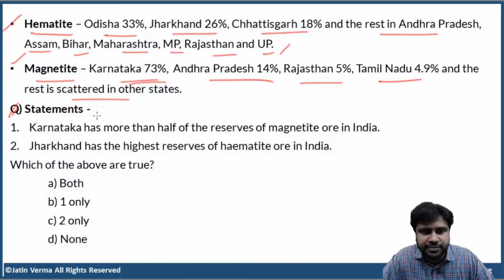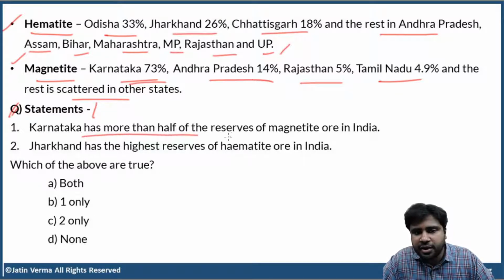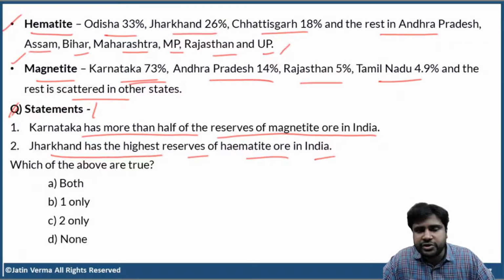Now, answer this previous year question. Statement 1, Karnataka has more than half of the reserves of magnetite ore in India. Statement 2, Jharkhand has the highest reserves of hematite ore in India. Which is the correct one? Only one, so B is the correct option. Karnataka has more than half of magnetite reserves in India.